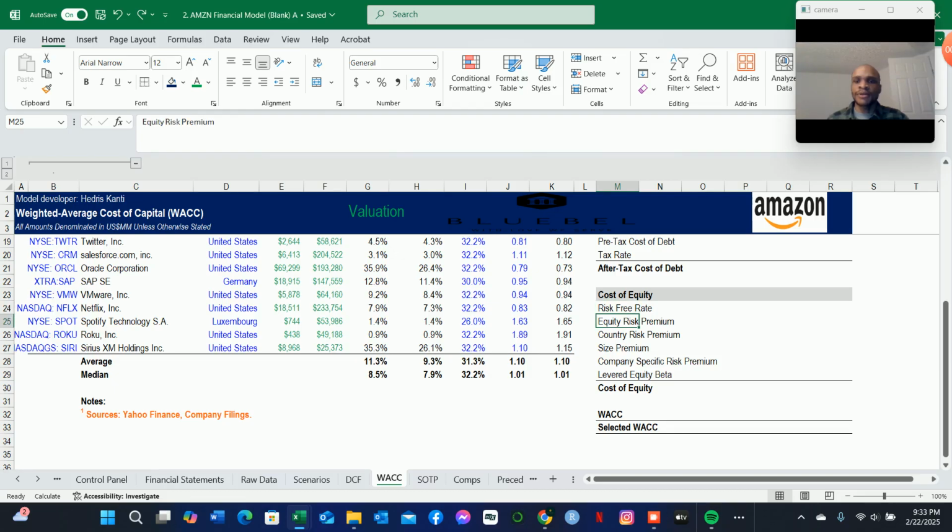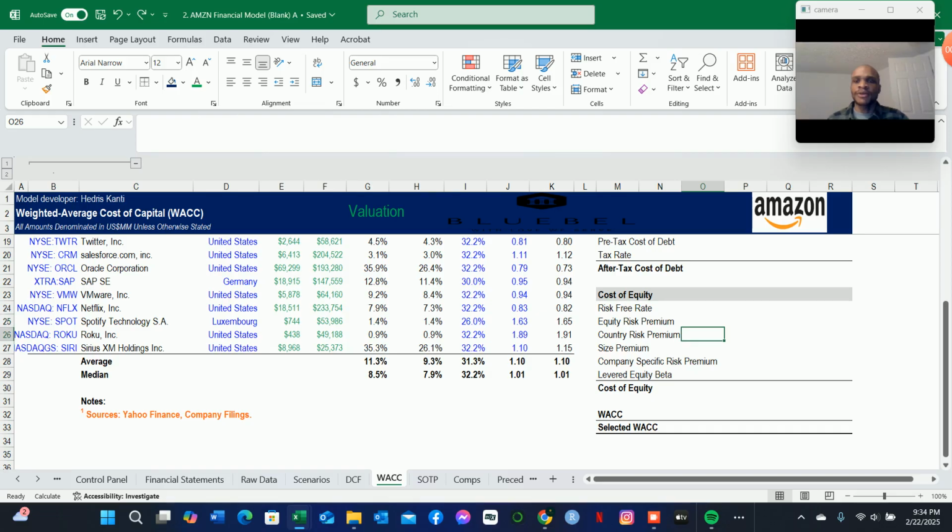And also we have the equity risk premium, which is the additional return for the risk taken in investing in a stock above the risk-free rate, or any investment that is riskier than a treasury bond or treasury bill, or a government bond as our estimate of the risk-free rate. So essentially, that's what we are saying here.